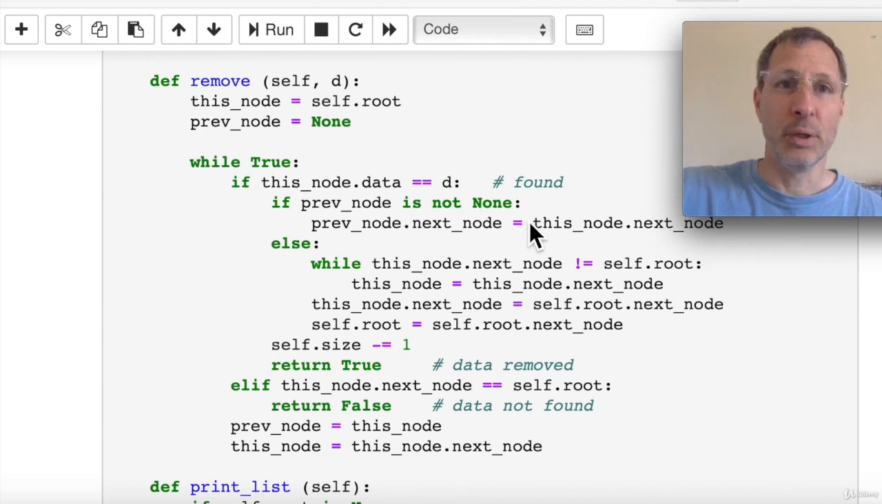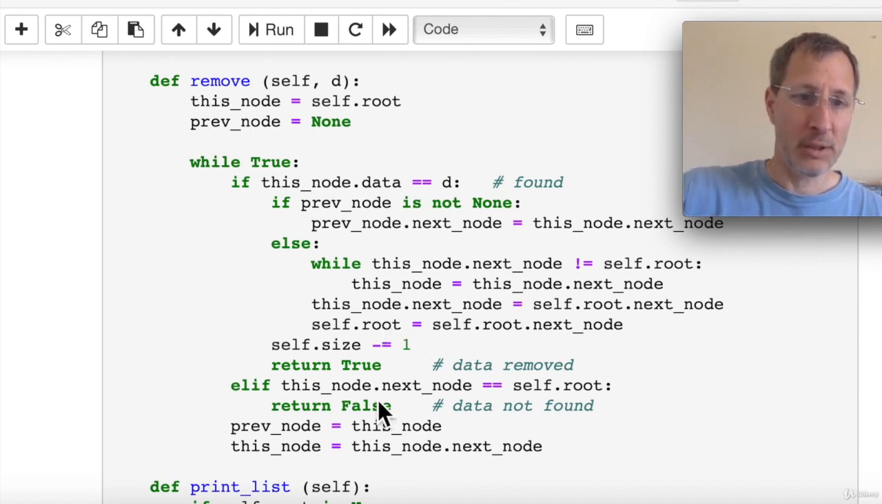And case number two, else, if we need to delete the root, we use this while loop to find the very last node in the list so that we can update its next node to point to the new root because the root has changed. So we find the last node, we update the last node's new next pointer, which is the new root, and then we update the root pointer itself. Lastly, we decrement the size by 1 and we return true if we successfully remove the data.